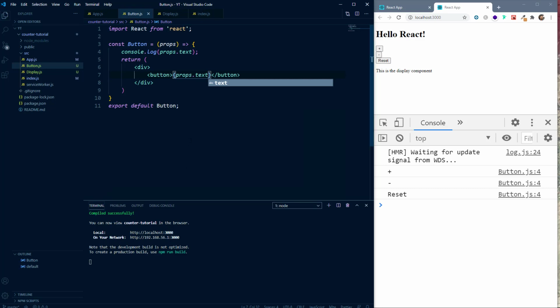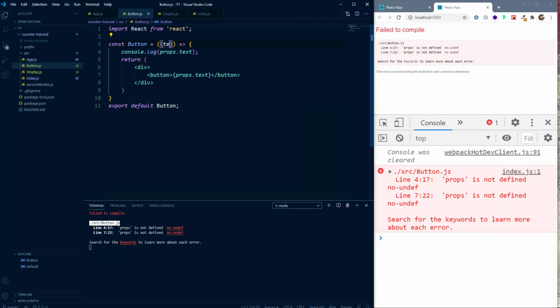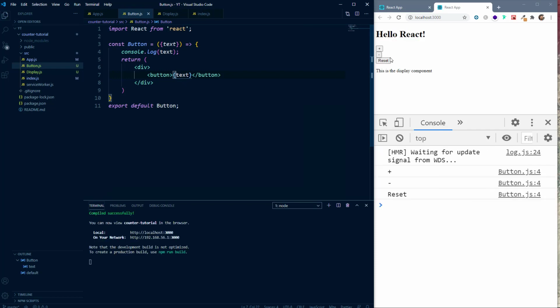Now a more elegant way to do that is by using object destructuring. As you know that props is an object, so we can remove this and we can use the object destructuring syntax, and here we can say text, that is the name of our property, and inside this we can just use text. Here also we'll remove props dot, and you can see that the output remains the same. So we are using the text property outside of this object. If you're not clear about object destructuring, you can see my post on object destructuring. The link will be available in the I button.